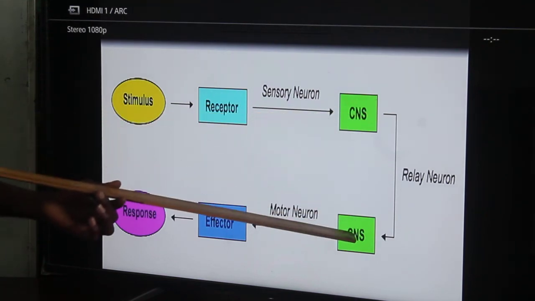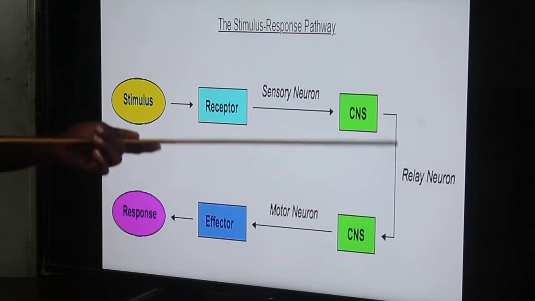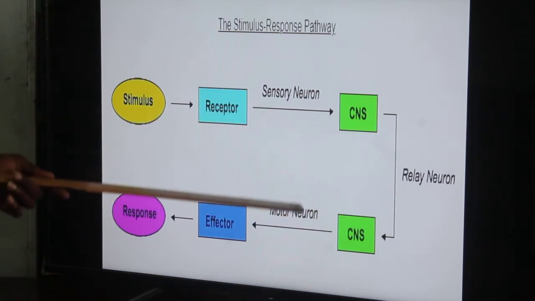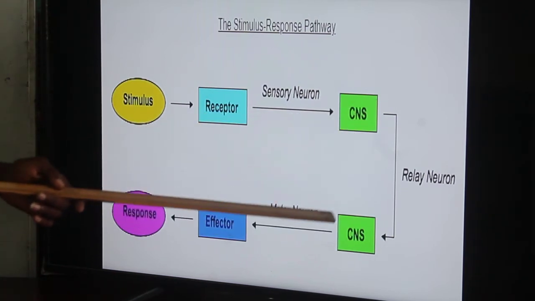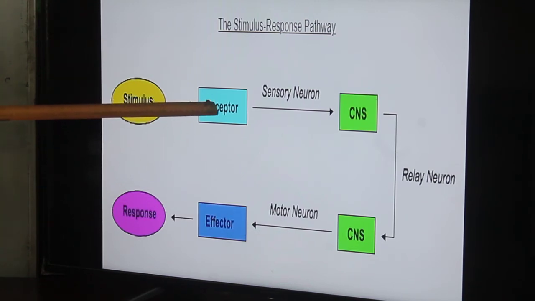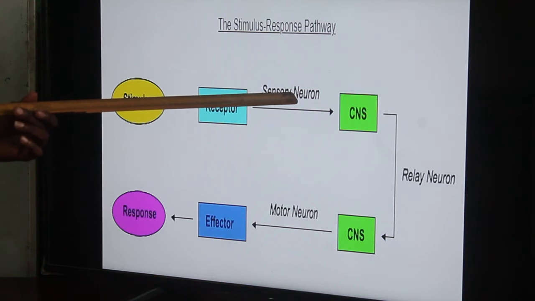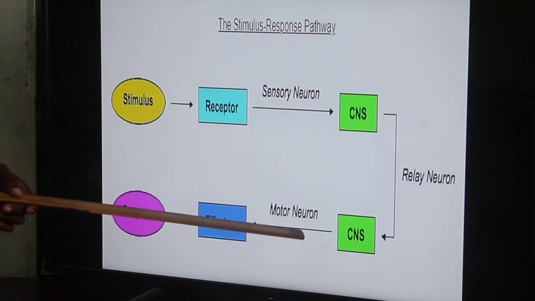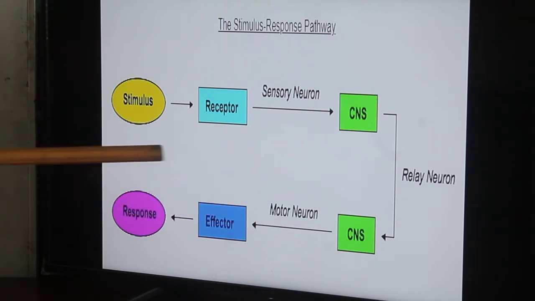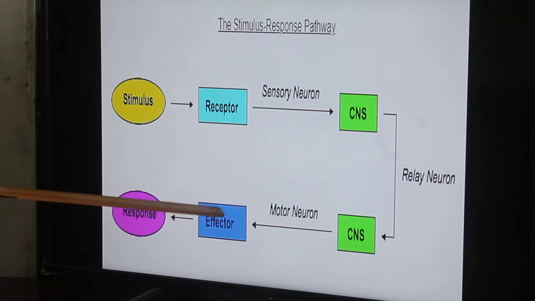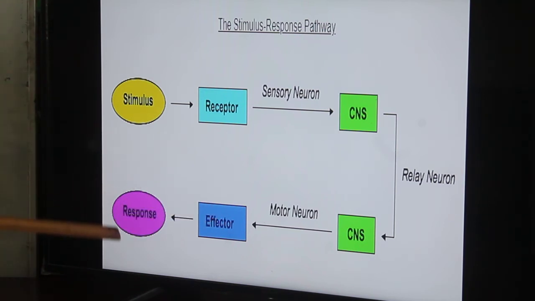Now within the central nervous system, we have our relay neuron that connects the sensory neuron and the motor neuron. So whatever decision your central nervous system makes in regard to the perceived stimulus brought about by the sensory neuron, it is transmitted via the motor neuron, which sends the corresponding message of the action to be undertaken to the effector, which can be your gland, to secrete a particular hormone, or your muscle. You can either relax or flex it or whatever you do.